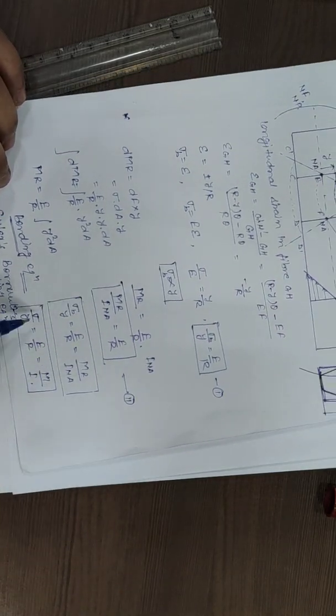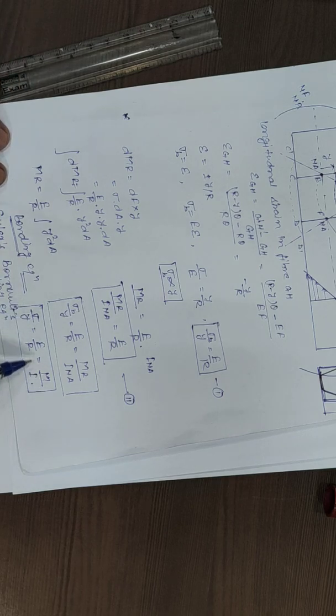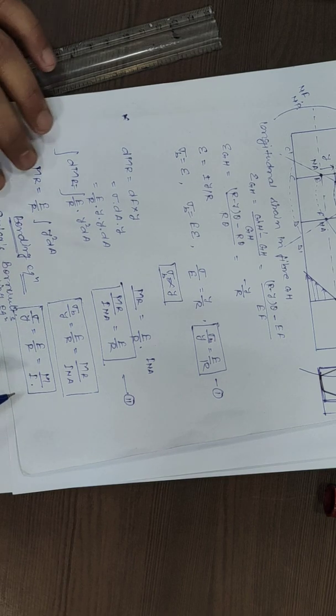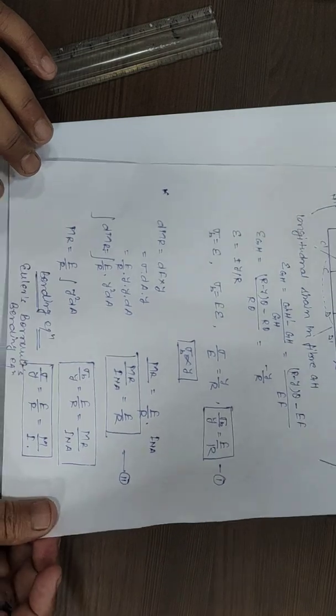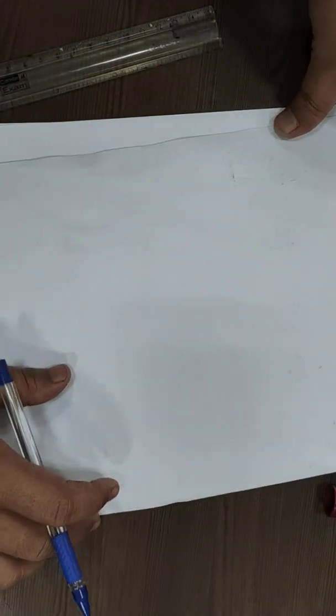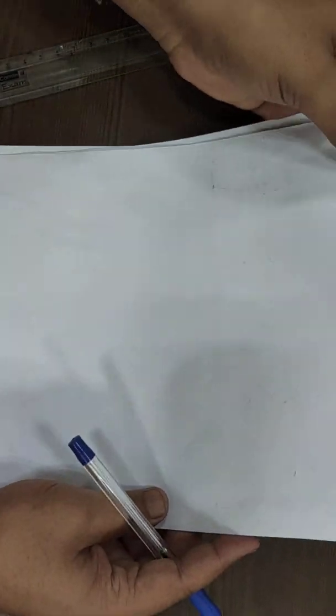This bending stress is directly proportional to y and inversely proportional to I, which means if the moment of inertia of any section is very large, then the bending stress produced will be less. This moment of inertia you have studied in engineering mechanics also.